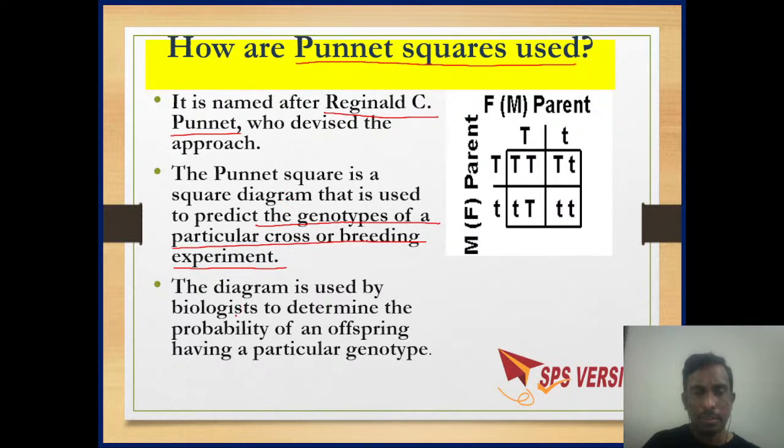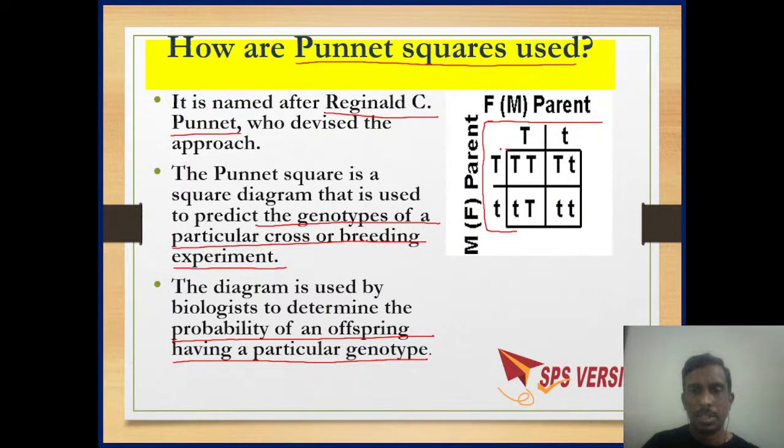So here you can predict the genotypes, as well as the probability of an offspring of a genotype can be determined. Here you can see the best example, which is given for the F2 generation when the F1 hybrid is self-pollinated. These are the gametes of one parent, for example the female parent, and the male parent.